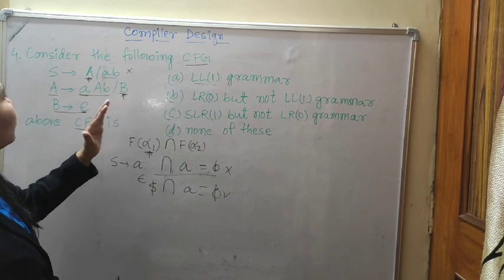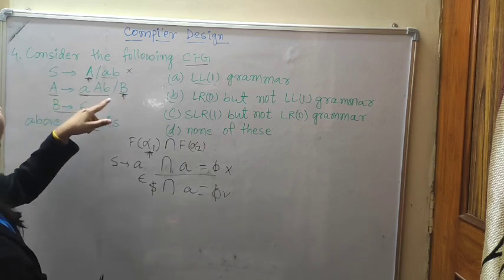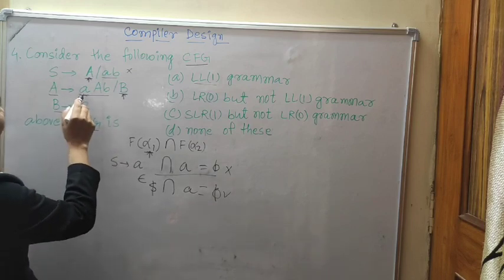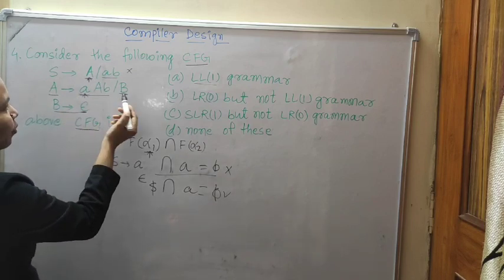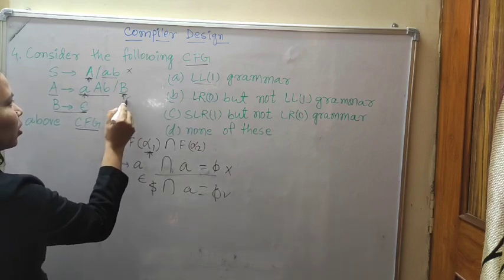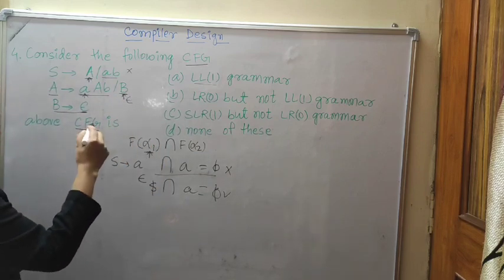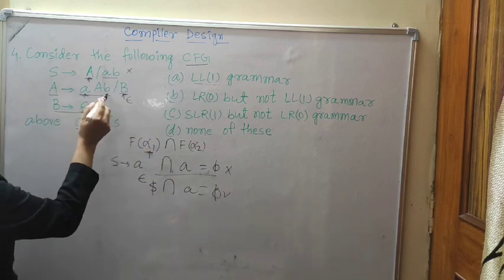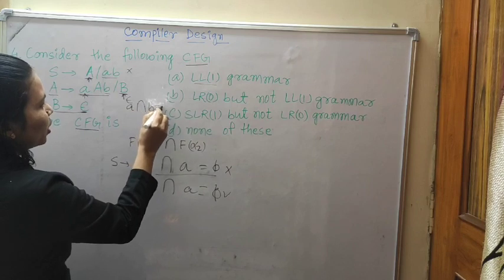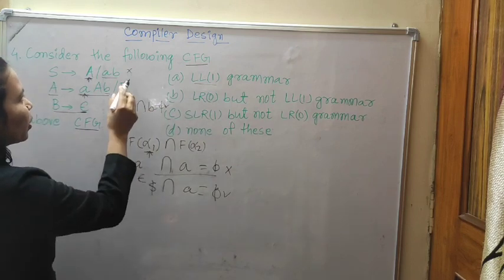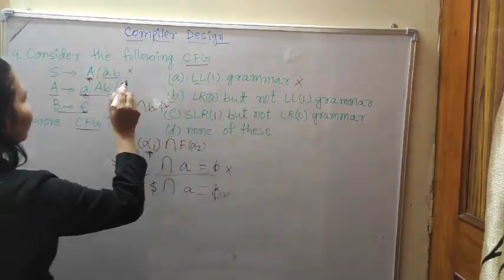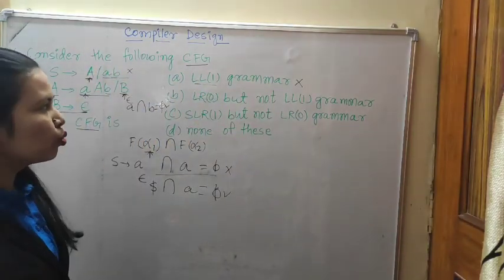Whenever S is not LL1 grammar, and if you check it here for A as well, what is given? First of a A b is a, and first of B, but B is given epsilon, so then what will we take? Follow of A. Follow of A is b will come. So a intersection b equal to null? Yes. But one is wrong. So that is why LL1 grammar will not come in this production rule.